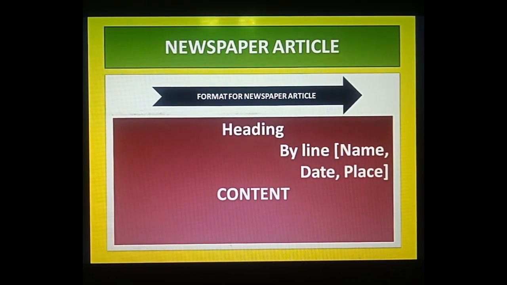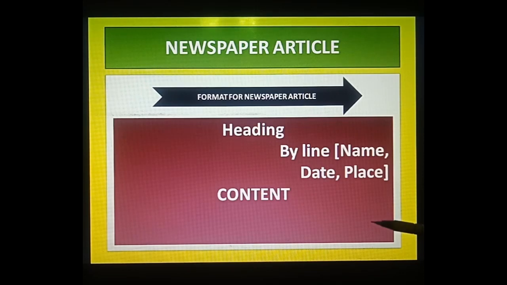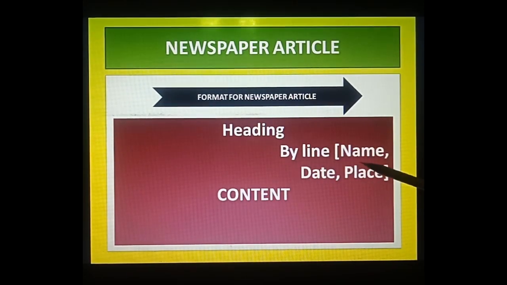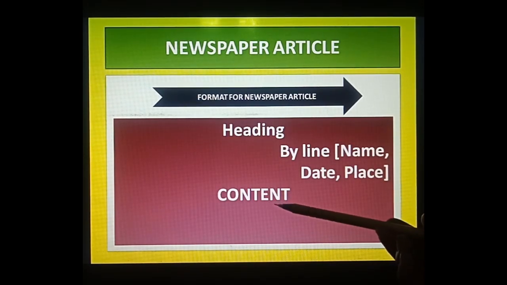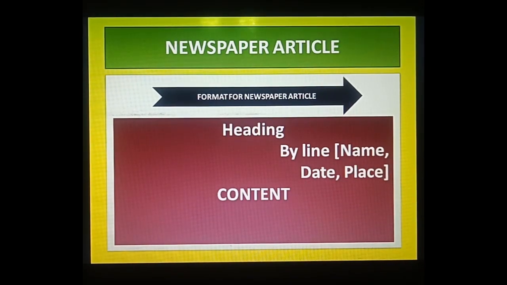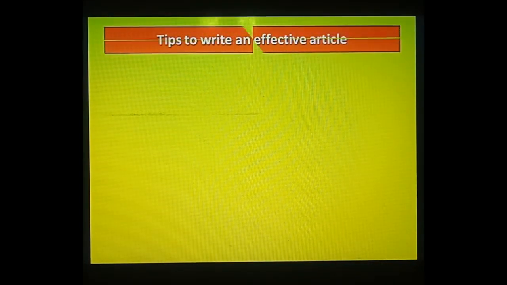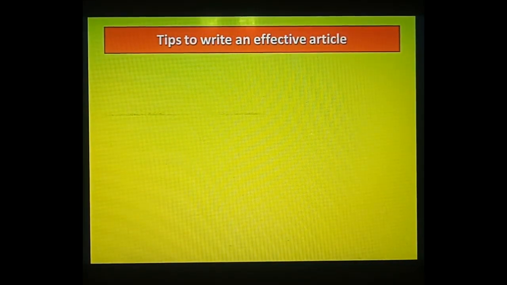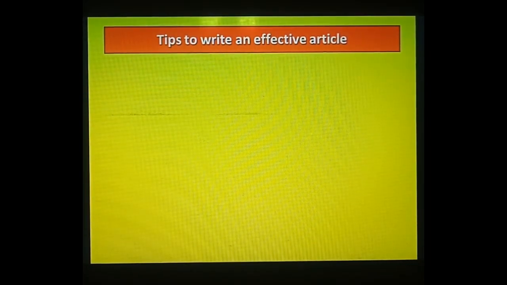Nowadays you can pick any newspaper and see that this is the format. The heading is written, after that the byline with name, date and place, after that the content, whatever you want to convey in your newspaper article. So this is the shortest format you have to see. But before starting the writing, let me tell you some tips so that your writing can be very effective. How can you make an effective article?